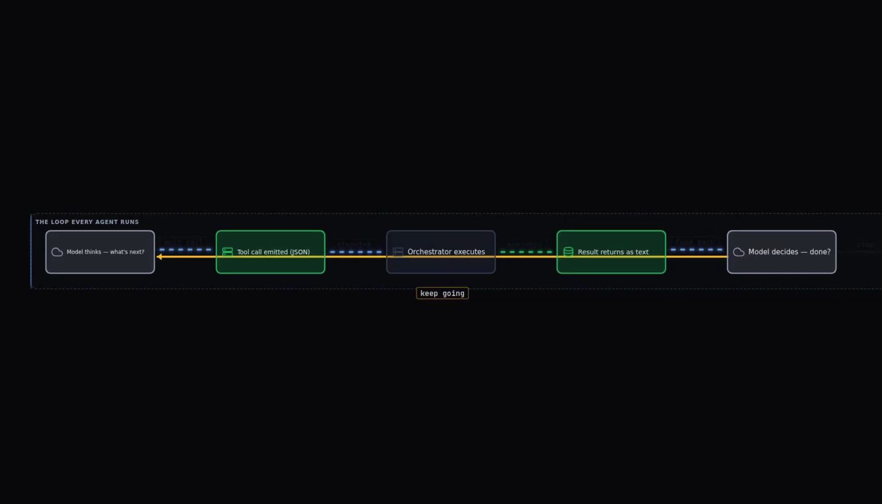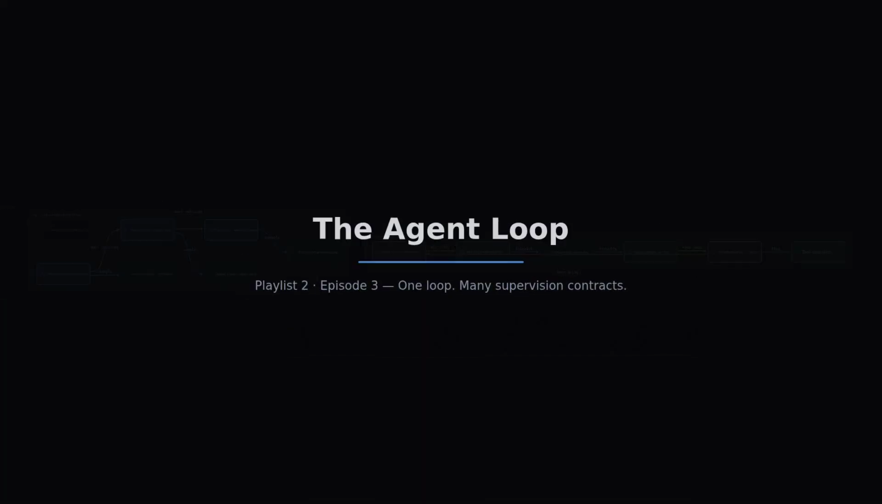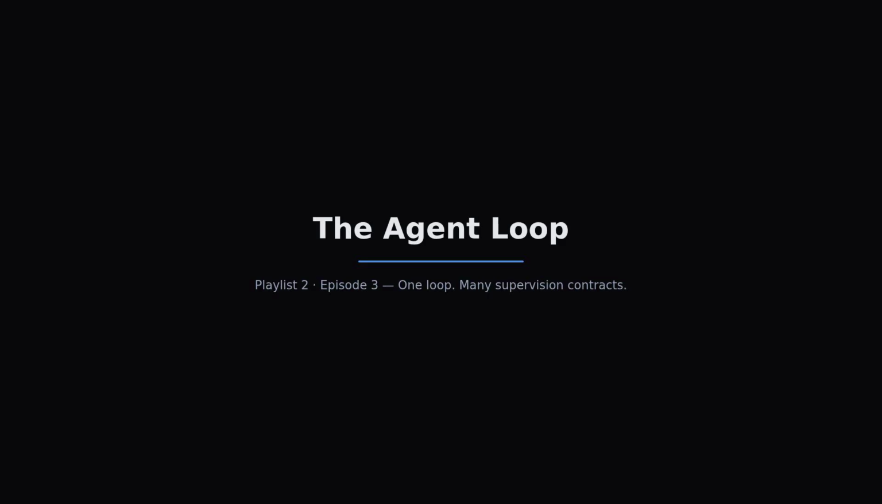So remember, think, act, read, decide. The loop runs until the model says stop. And when you pick a coding agent, you're really picking a supervision contract. Same loop, different trust. That choice is yours, and now you know what you're choosing between. 1 loop, 3 supervision contracts, your choice.